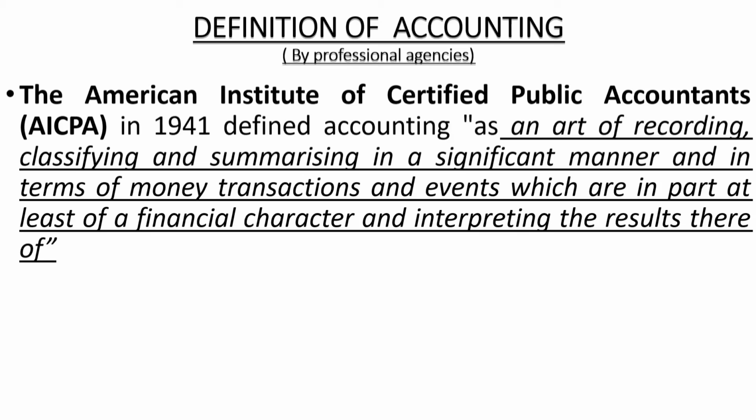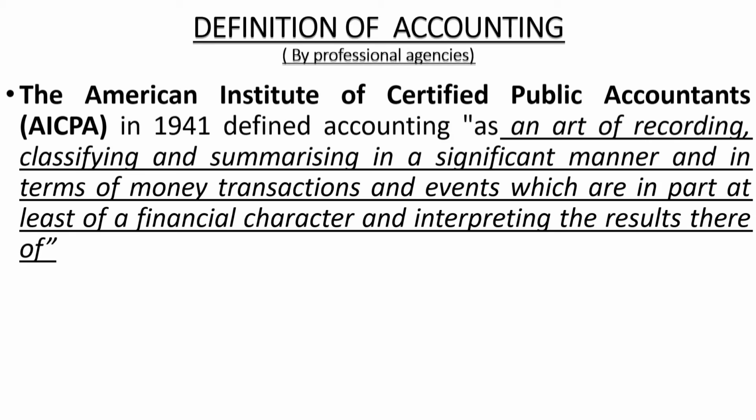That means a lot of transactions are taking place in a business organization each day. However, all these transactions will not be recorded in the books of accounts. Only those transactions which can be expressed in monetary terms will be recorded.